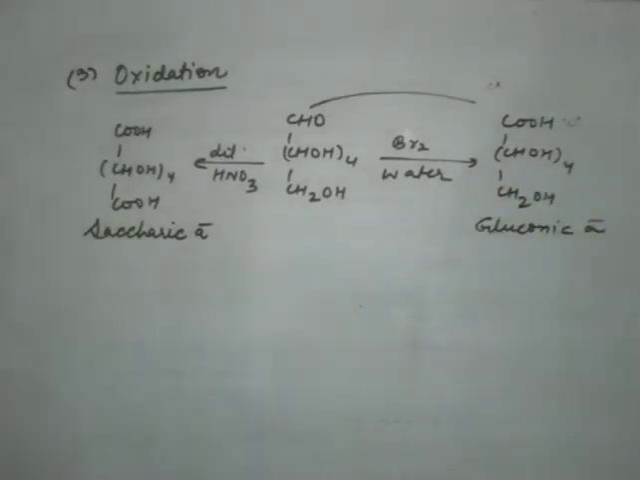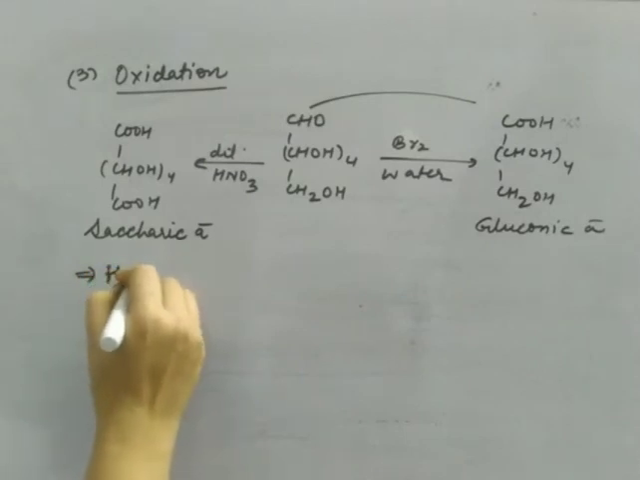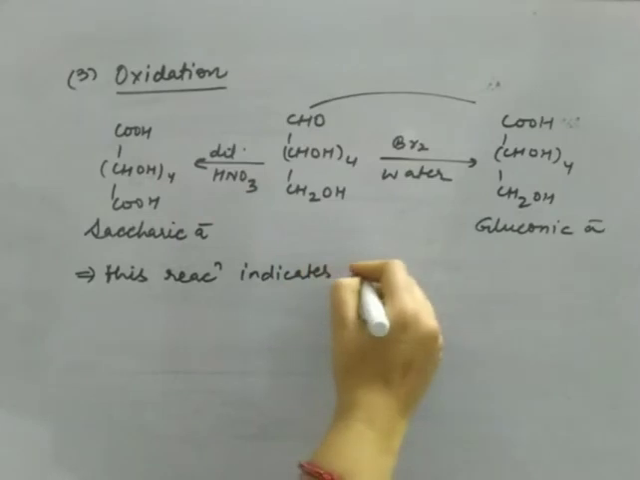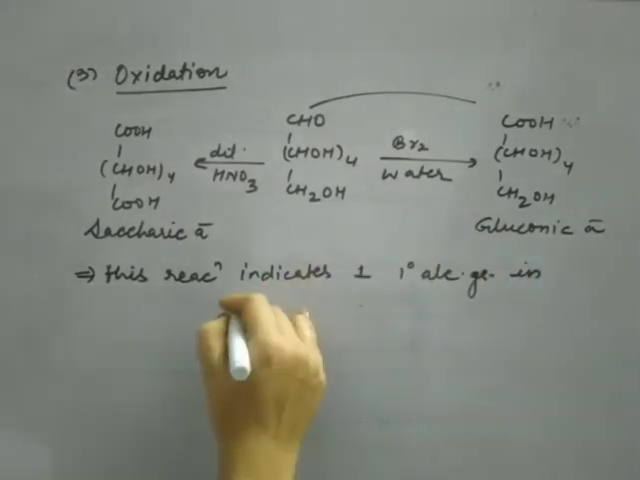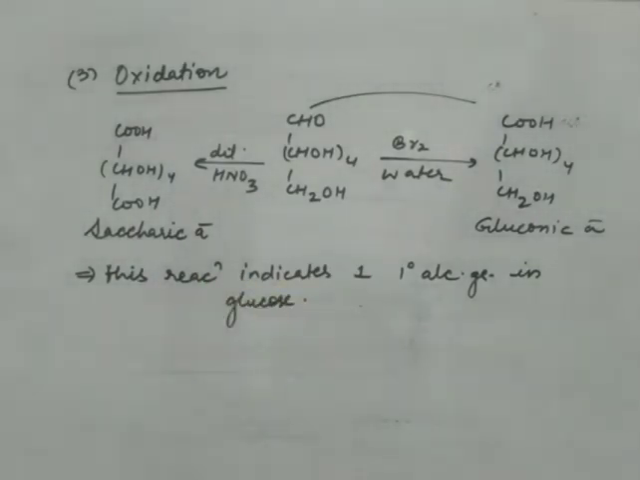So the formation of saccharic acid and gluconic acid confirm what? That glucose has aldehyde group as well as one primary alcoholic group. So we can say that this reaction indicates one primary alcoholic group in glucose. There is one primary alcoholic group in glucose because it is not possible to oxidize the secondary alcoholic group.